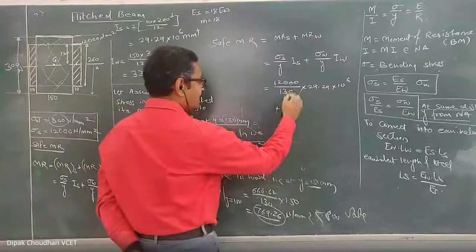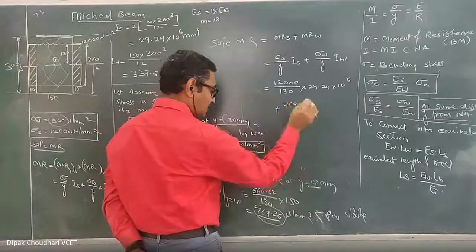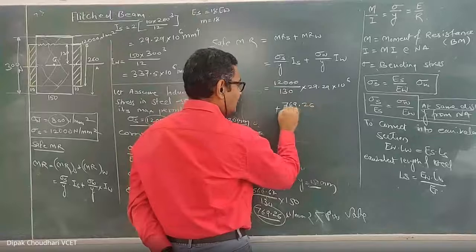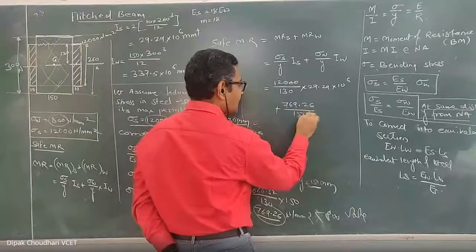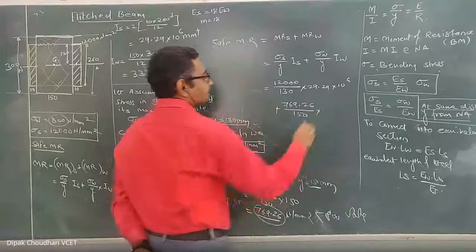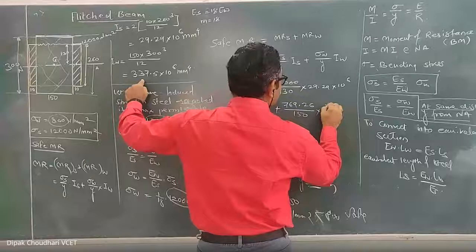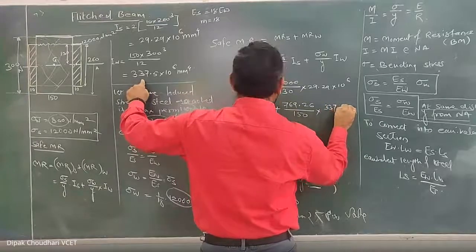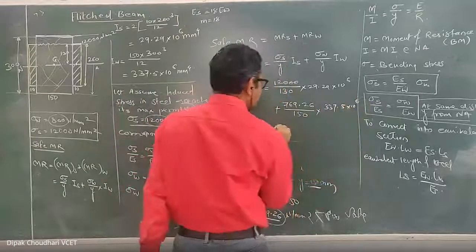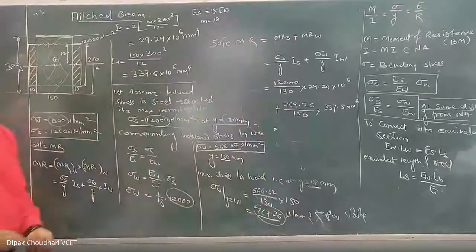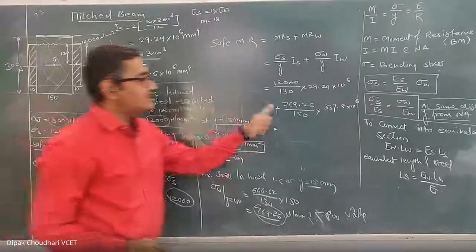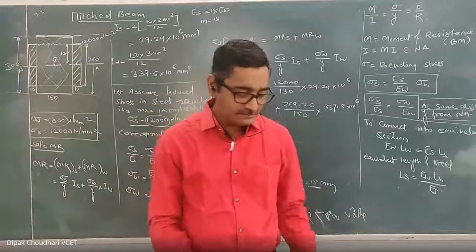Okay, here I will take that maximum only: 769.29 upon 150 into IW. It is 337.5 into 10 raised to 6. This way you can get the total moment of resistance. This is a safe moment of resistance.